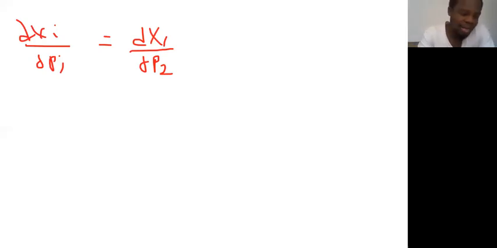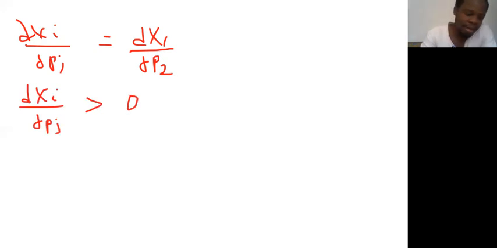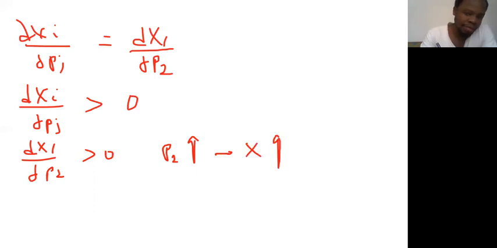So supposing you solve the Slutsky equation and you end up having the derivative of Xi with respect to Pj, which in this case I'm using 1 and 2, greater than 0. Then it means that when the price of commodity 2 goes up, commodity X1 will also go up, right?